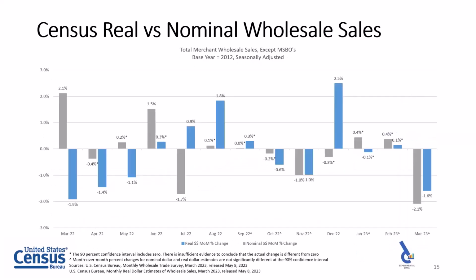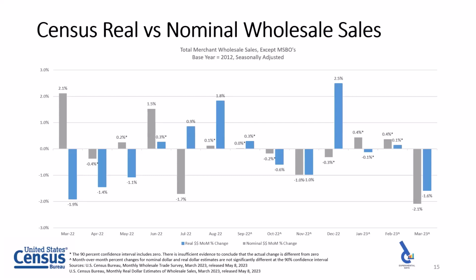We also, on the monthly survey, one of the things that gets a lot of attention is the trends or the month-to-month percent changes that we see, from one month to the next. So this is just a bar chart of about the last year or so of month-to-month changes. And so you can see not only does that time series graph look different, but how you might view a given month looks different. So on the far left, that's our March 22 month-over-month change. So this is March 22 over February 22, seasonally adjusted. And we published nominally up 2.1%.